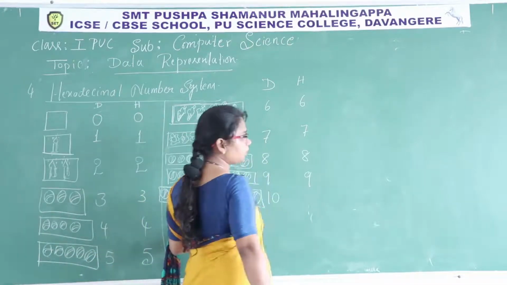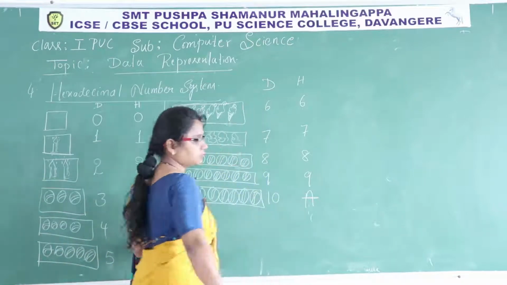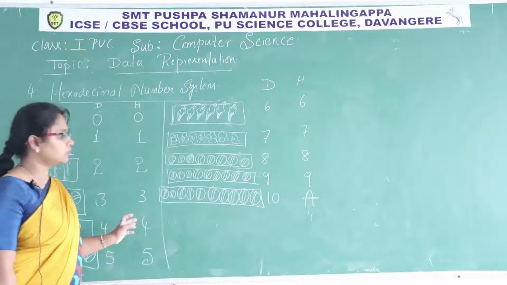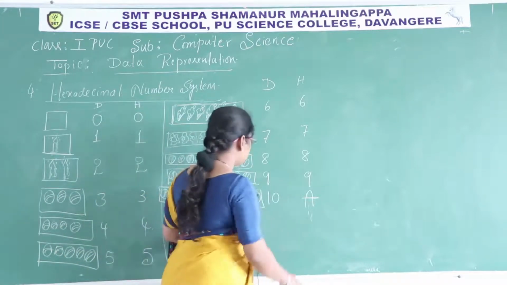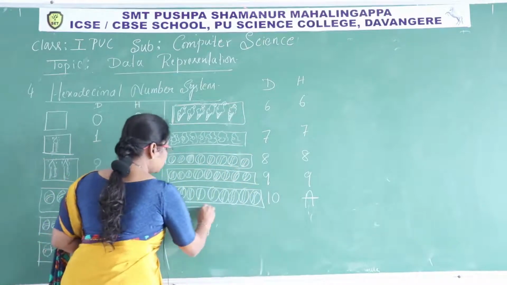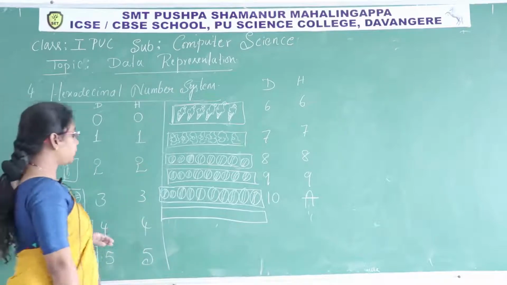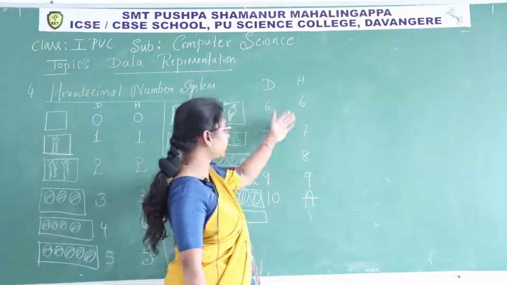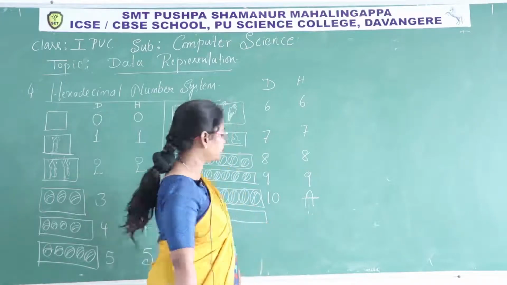And in hexadecimal, the 10 is represented as A, capital A. This is also a different face value. Next, a total of 15 different face values are there now in hexadecimal. Up to 9 we write as a numerical value. From 10 we start from alphabets.